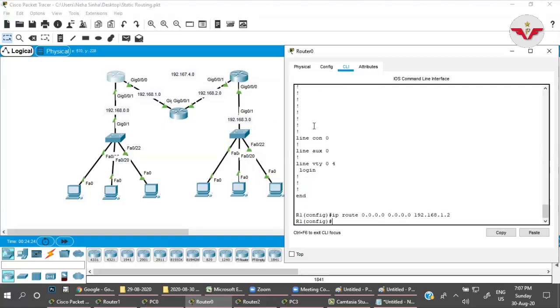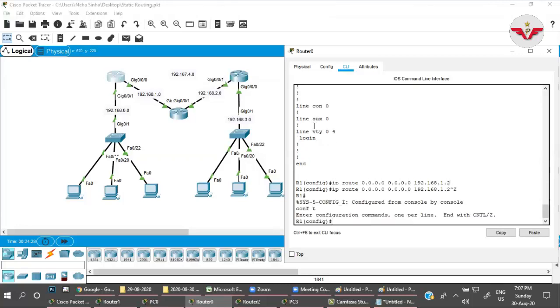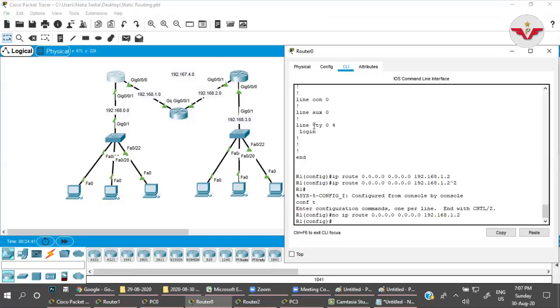Okay, before that, let me try. I'm just removing that configuration once again.